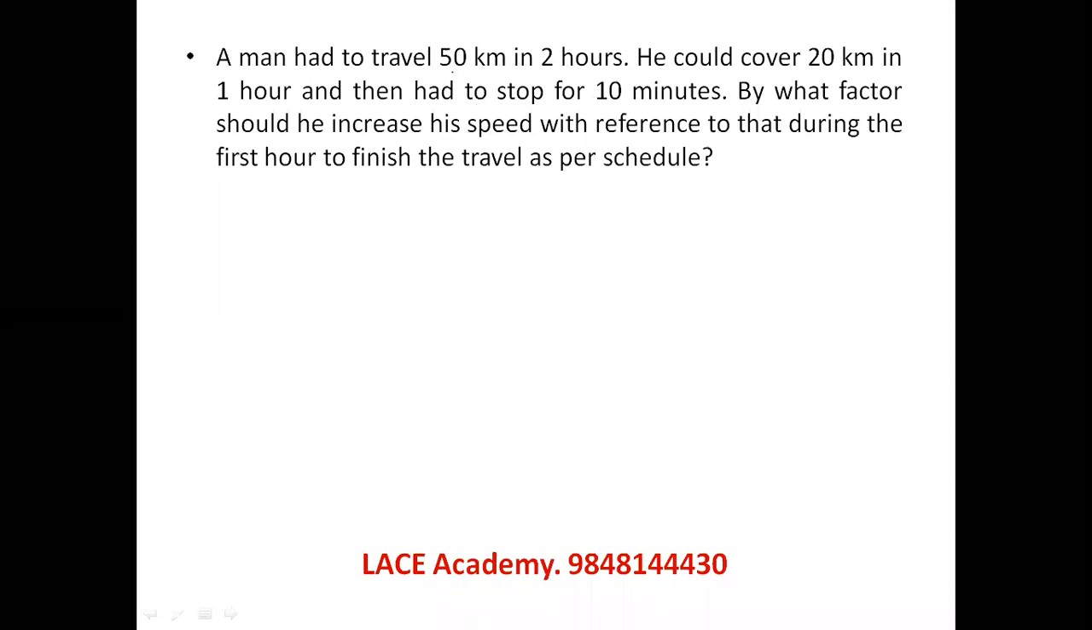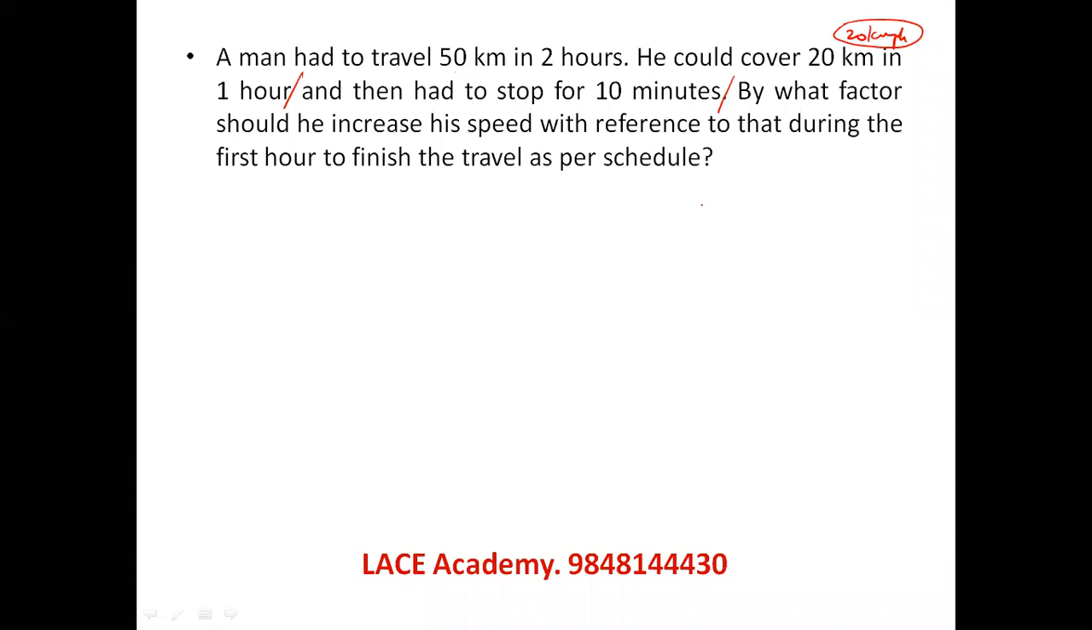A man had to travel 50 kilometers in 2 hours. He could cover 20 kilometers in 1 hour and then had to stop for 10 minutes. By what factor should he increase his speed with reference to that during the first hour to finish the travel as per schedule? Normally, he should be traveling at 25 km per hour, but the first hour he traveled only at 20 km per hour. Now, he already wasted 10 minutes of time because he stopped. So now he has only 50 minutes of time in which he has to cover the remaining 30 kilometers.